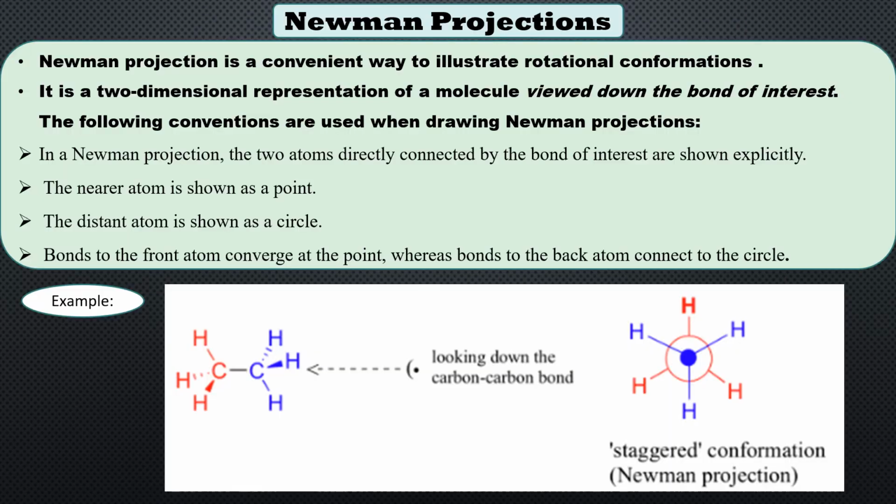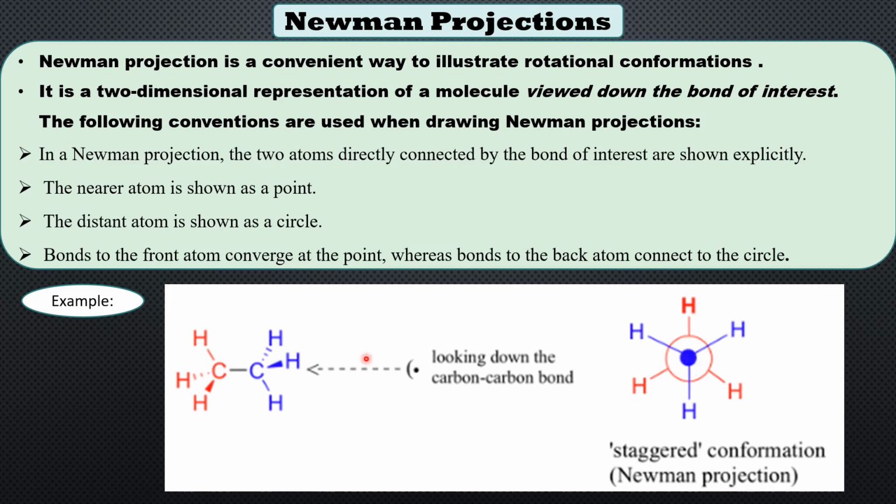Newman projection is another convenient way to illustrate the rotational conformations or the conformational isomers. In this Newman projection, only the two carbon atoms which are connected by the single bond of our interest are shown. Here we have taken ethane as an example. When we look at the ethane molecule from here, this carbon lies near to us and this is the carbon at the back side. The near carbon is always represented with a dot in the Newman projection.